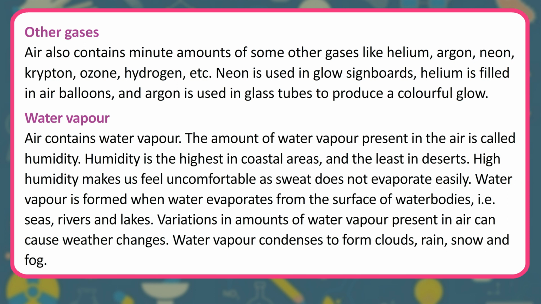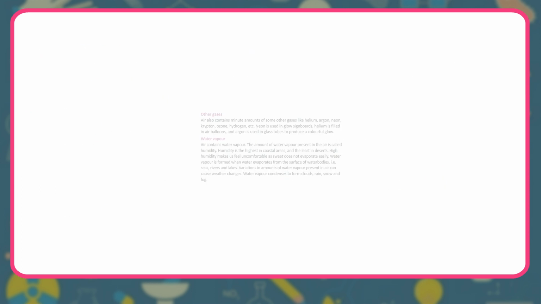Water vapor. Air contains water vapor. The amount of water vapor present in the air is called humidity. Humidity is the highest in coastal areas and the least in deserts. High humidity makes us feel uncomfortable as sweat does not evaporate easily. Water vapor is formed when water evaporates from the surface of water bodies, i.e. seas, rivers and lakes. Variations in amounts of water vapor present in air can cause weather changes. Water vapor condenses to form clouds, rain, snow and fog.